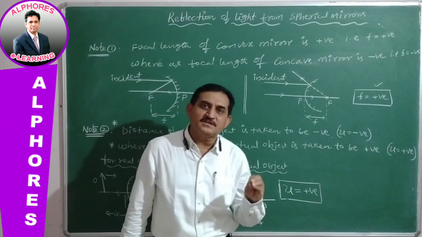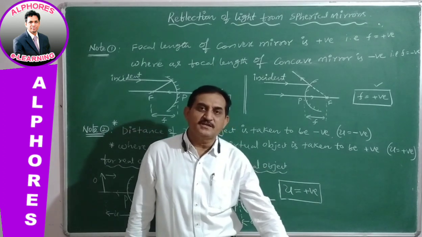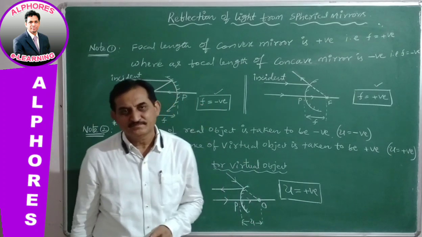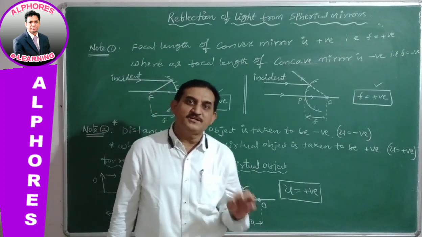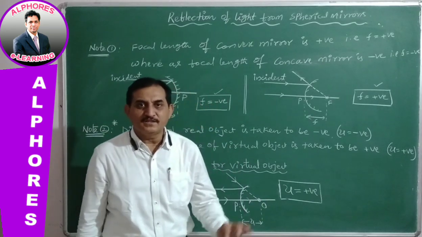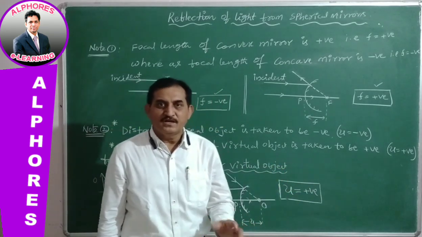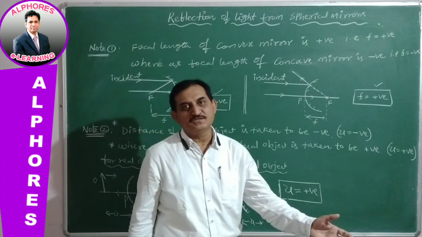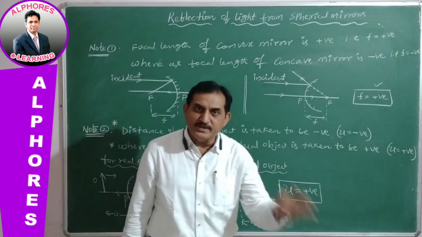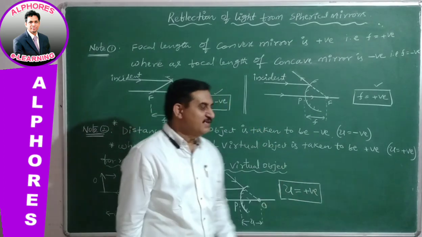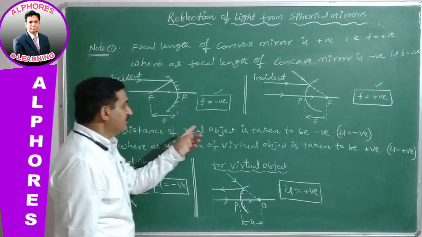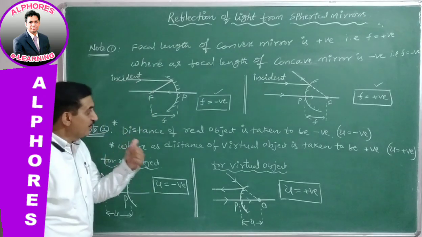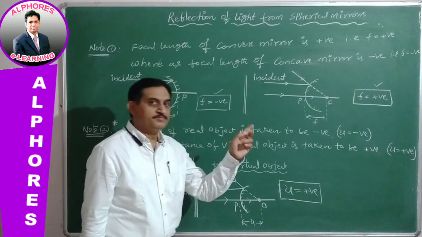So you are keeping the real object in front of the spherical mirror or in front of the lens, in front of any optical instrument. It doesn't matter. But you are keeping the real object. Definitely the light is coming from the object and incident on the optical instrument. You are measuring from instrument to the object against the incident ray. Always, it's a fixed point. Always the distance of real object is taken to be negative, whereas distance of virtual object is taken to be positive.